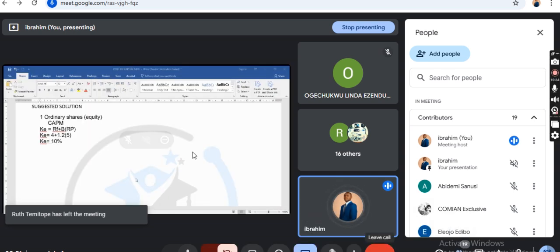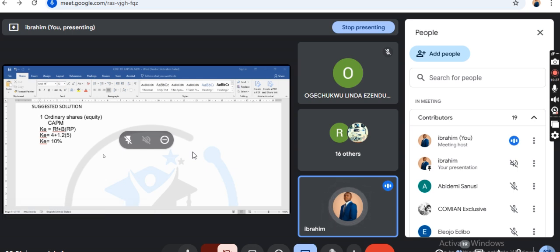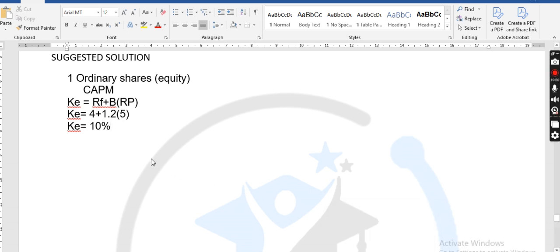Now, if this is established, number one source of finance is equity, right? When you want to determine the cost of equity, you are given the ingredients of the capital asset pricing model. There is no dividend, which means the method to use is the capital asset pricing model. The next thing is to determine the total market value. Don't forget that the total market value is given to you in the question as 1 billion.